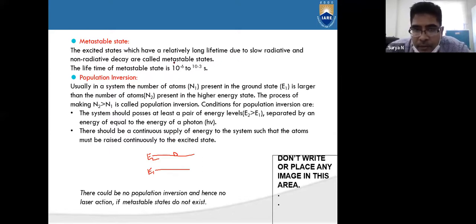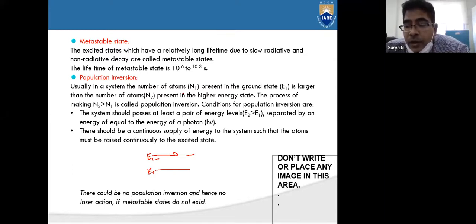To make the downward transitions, the lifetime of the atom at the excited state should be more. You understand this point? Initially, the atom that is excited after the absorption process has a very low lifetime in the excited state. But to observe the lasing action, the lifetime of the atom or the electron should be high.